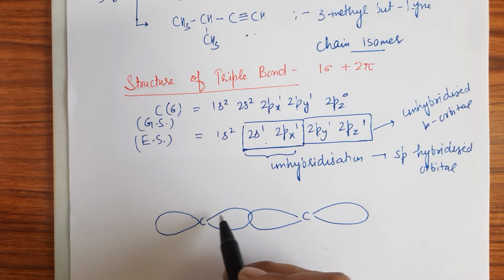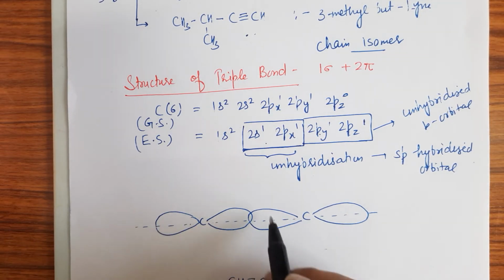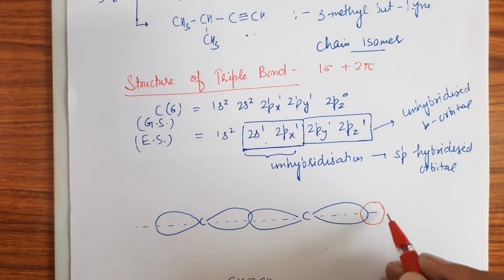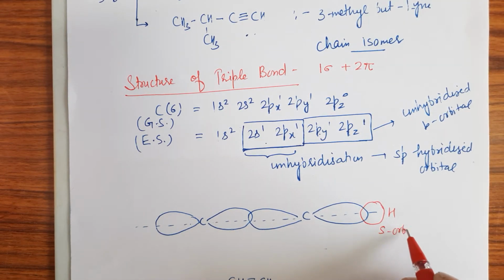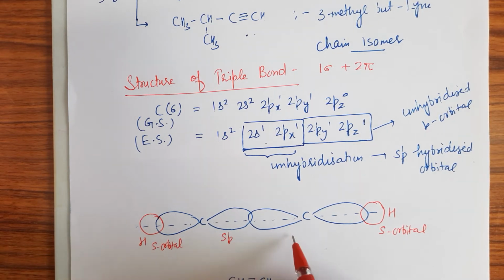This angle will be, as you know, 180 degrees, right? Here the hydrogen s orbital is overlapping with the hydrogen. This is sp and this is also sp. So by overlapping of the hybridized orbital with hydrogen, there will be formation of a sigma bond. In the same way here also a sigma bond, right?